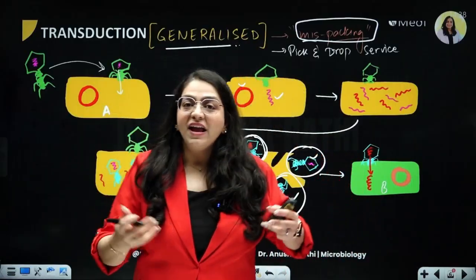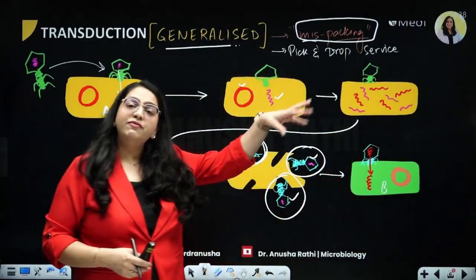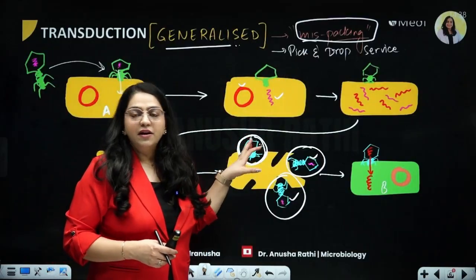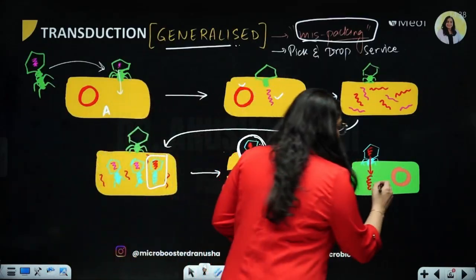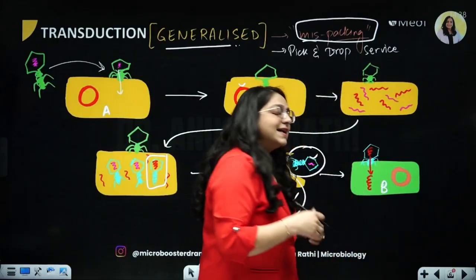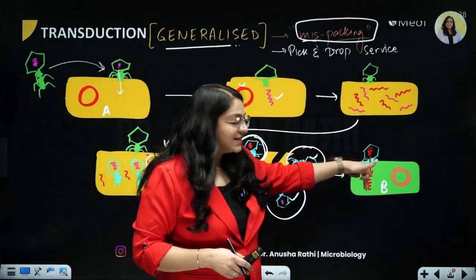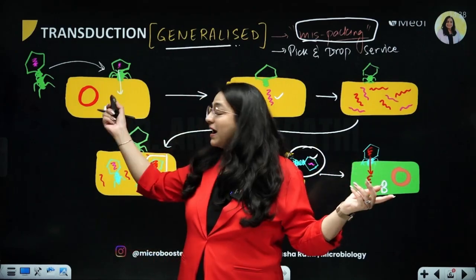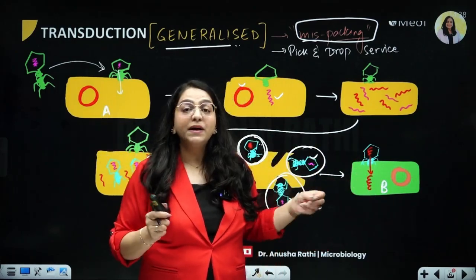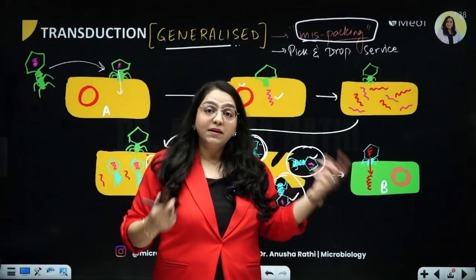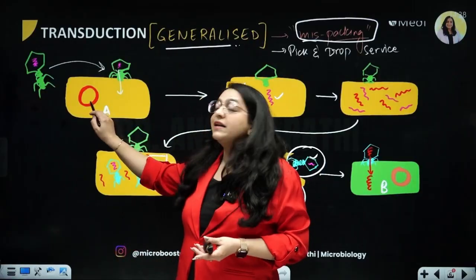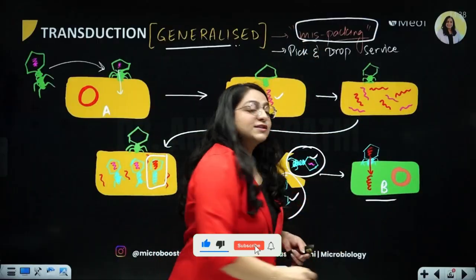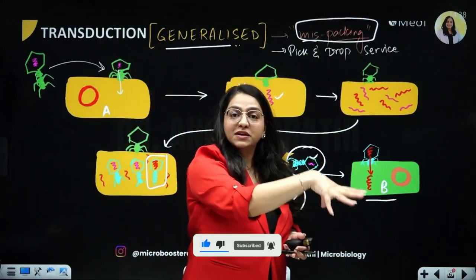Now, as a normal life cycle, all of these phages will go and infect new bacterium. Suppose this red DNA carrying phage goes and infects this bacteria B. So now, as a normal process, the phage will inject its DNA. But here the phage's own DNA is not the phage's DNA, it's the bacteria A DNA. So what has happened ultimately? The DNA of bacteria A has been transported to the bacteria B. So isn't it like a pick and drop service?